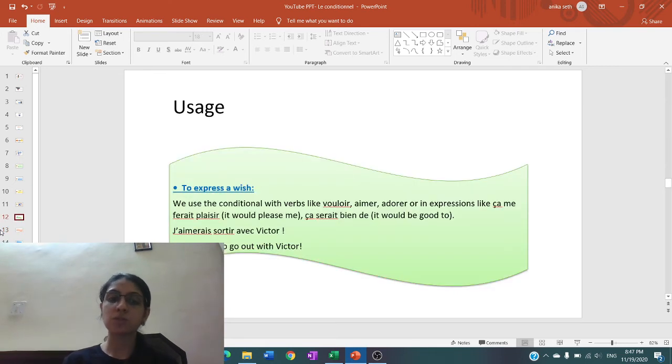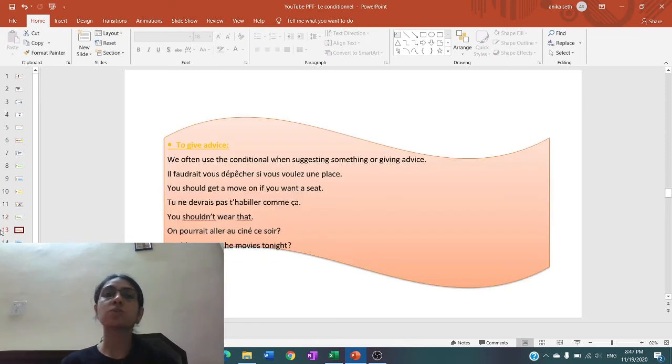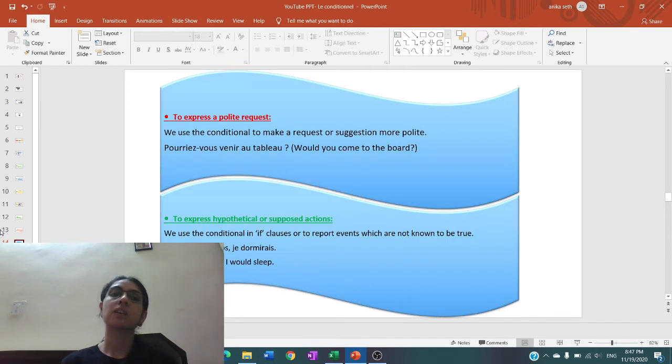So the first case was to express a wish with the verbs vouloir, aimer, adorer, or the expressions. The second case is to give advice. Then the third one is to make a polite request. We use the conditional to make a request or suggestion in a polite way. Like pourriez-vous venir au tableau? Could you come to the board? Would you come to the board? Or I can also say pourriez-vous fermer la porte? Could you close the door?